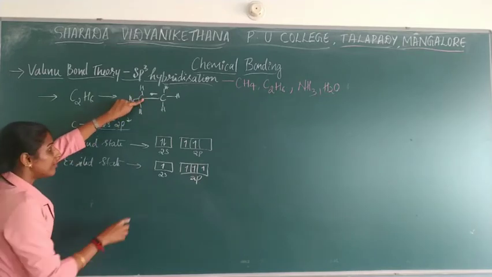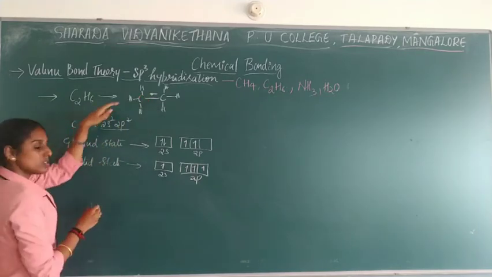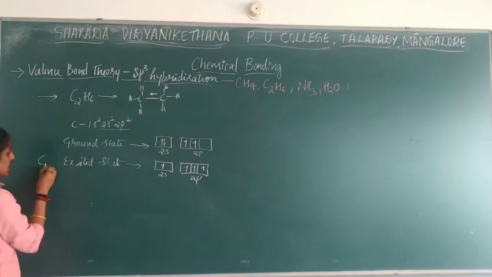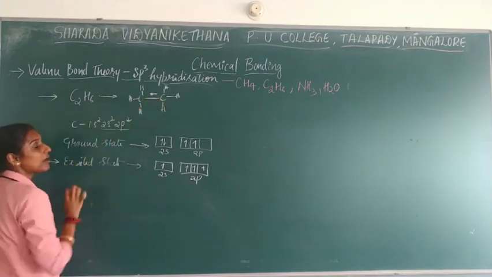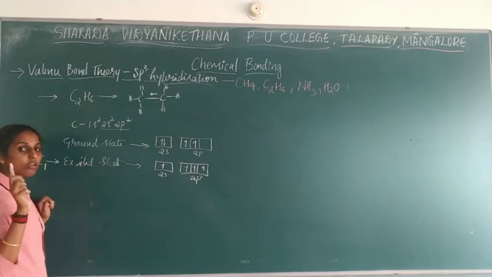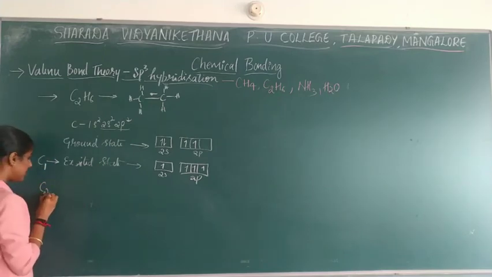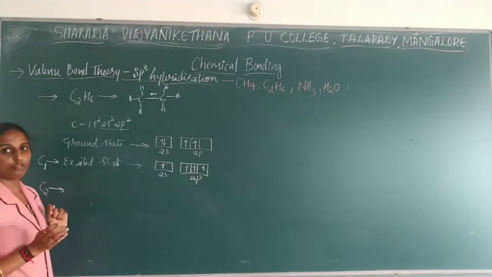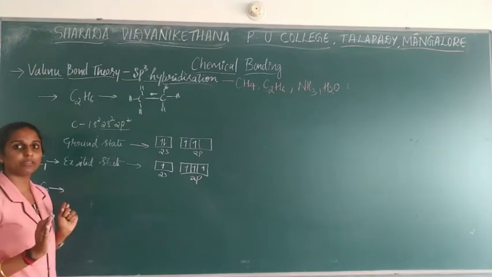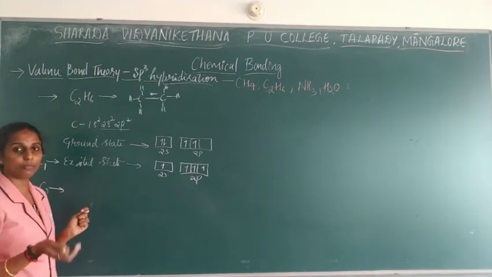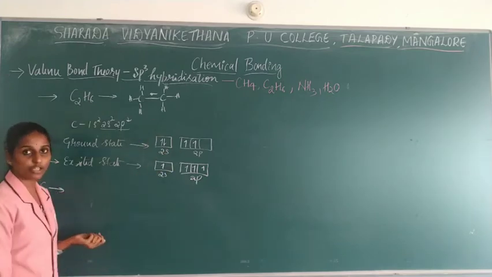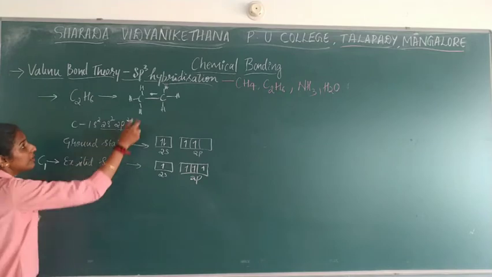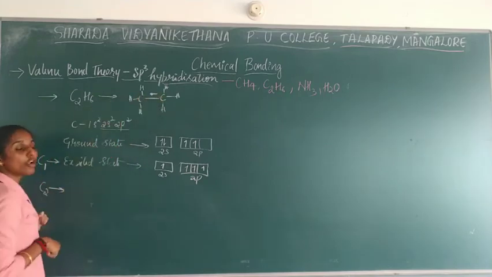But this is the excited state of one carbon. In the center, how many carbons do you have? You have 2 carbons, C2. By then how should you write? The concept is the same as the theory we learned from methane. In the same way you need to write this structure. But you need to remember the concept based on the number of central atoms.